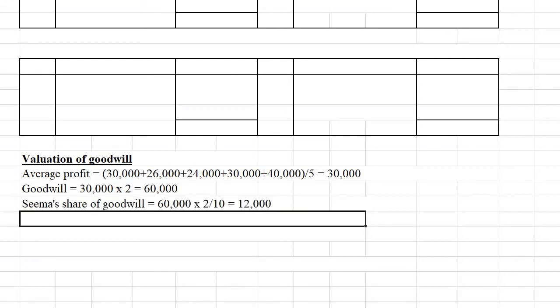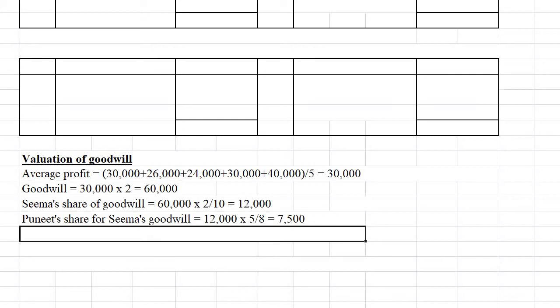Then how much Puneet has to give to SEMA? Puneet's share for SEMA's goodwill is 12,000 into 5 by 8, so 7,500, and Rahul's share is 12,000 into 3 by 8, 4,500.